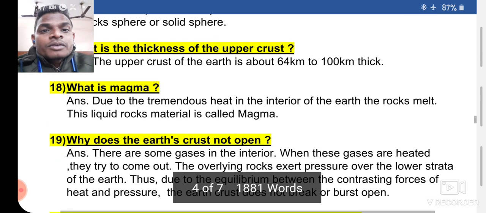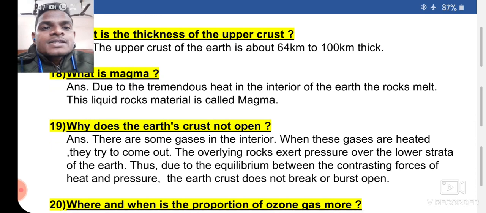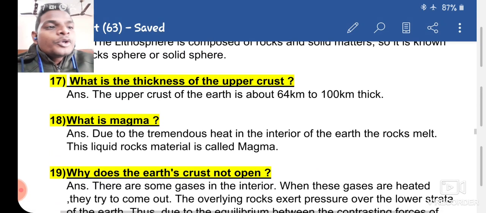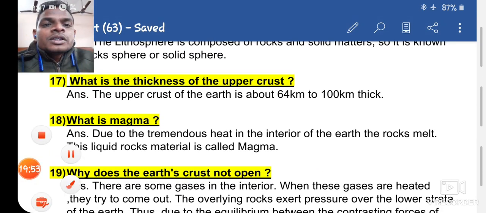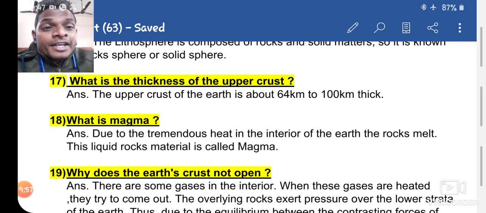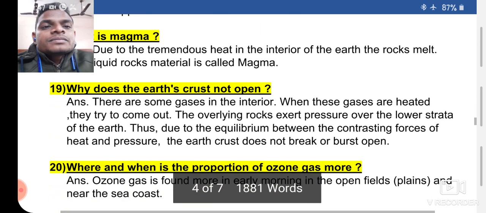Number 18. Very most important question. What is magma? Due to the tremendous, means very great, heat in the interior of the earth, the rocks melt, and because of this the liquid rock material is called magma. It is the melting.